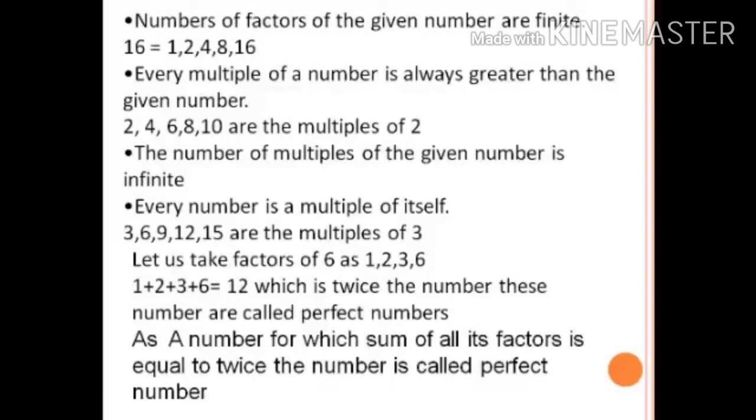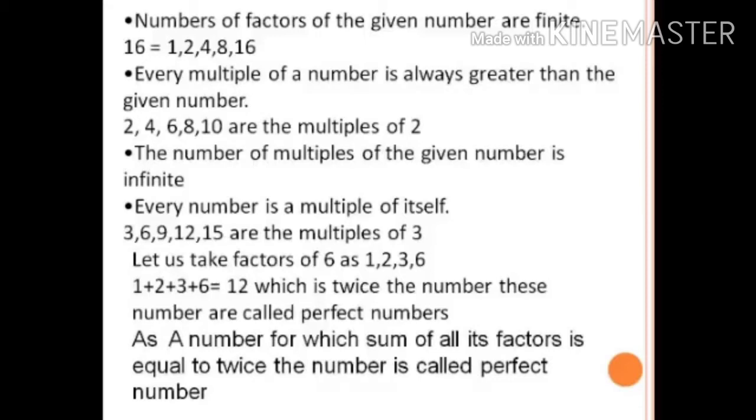But it is coming to 15. So 8 is not a perfect number. But when it comes to 6, for 1, 2, 3, 6 the answer you are getting is 12. So 6 is a perfect number. Am I clear, children? Yes.